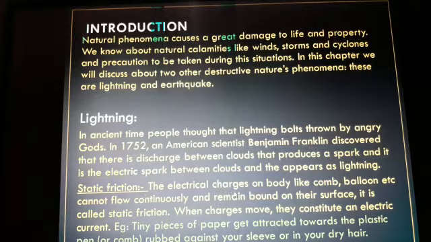So what is static friction? The electrical charges on bodies like a comb, balloon, etc. cannot flow continuously and remain bound on their surface. It is called static friction. When charges move, they constitute an electric current. For example, tiny pieces of paper get attracted towards the plastic pen or comb rubbed against your sleeve or in your dry hair.